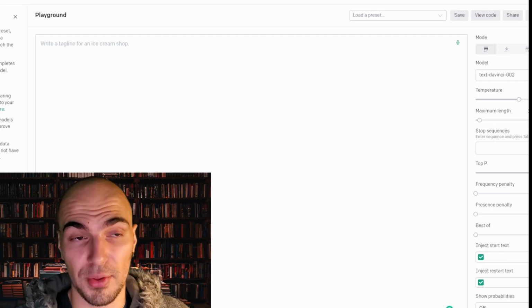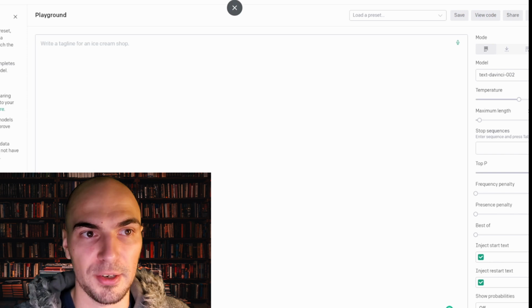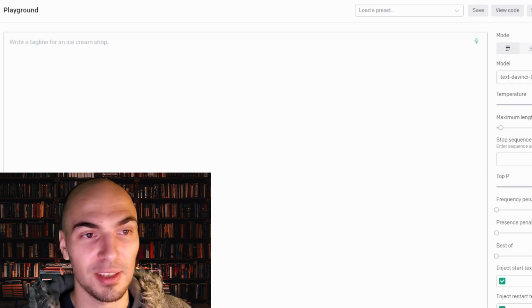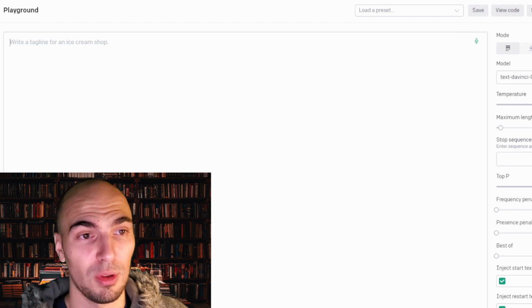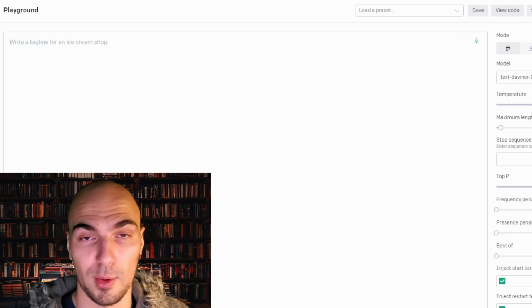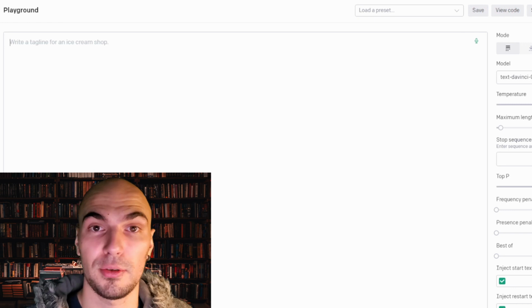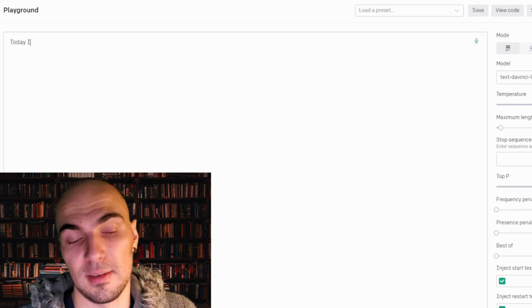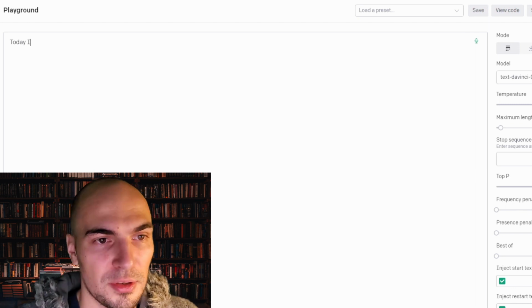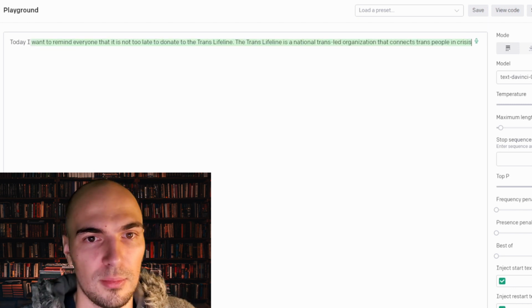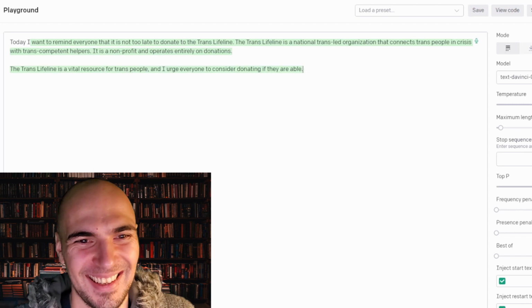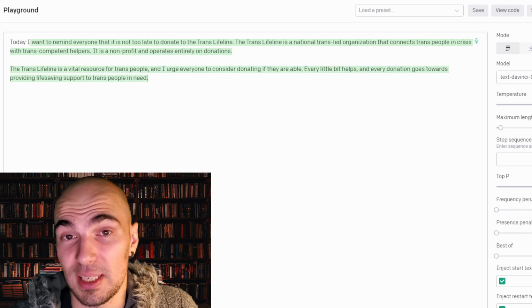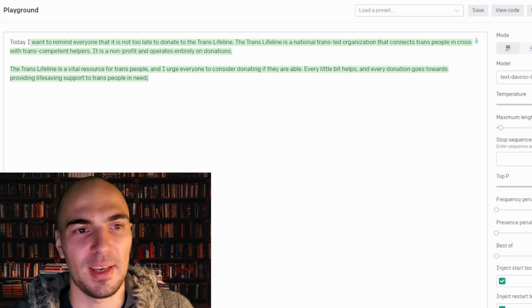So here's the GPT-3 interface. We're going to be using the Playground tab to generate our results. Registration is straightforward. I'll leave all links in the description. So let's start with a very simple example to see what it means that the model continues the text in a plausible manner. Today, and let's leave it at that. See how it continues. Today, I want to remind everyone that it is not too late to donate to the Trans Lifeline. The Trans Lifeline is a national trans-led organization that connects trans people in crisis with trans competence. That's a plausible continuation, right?